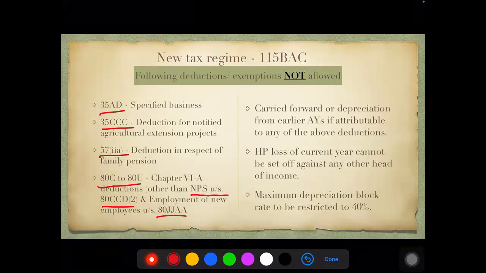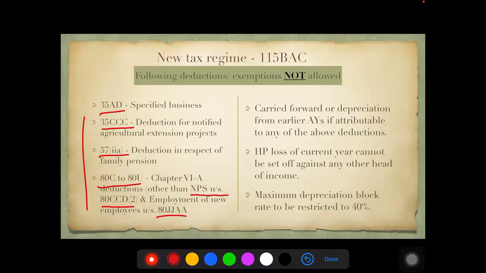There are certain rules even here. Because of these deductions, and the earlier deductions which we saw, if you are having losses under any of the heads or depreciation, that will not be allowed to be carried forward or set off under 115BAC.